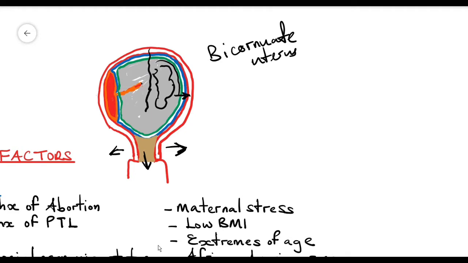And remember what we said in polyhydramnios and multiple pregnancy, the rubber band theory. As it stretches on the myometrium, it increases the gap junctions. So this can trigger myometrial contractions.